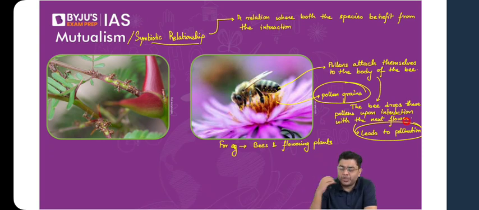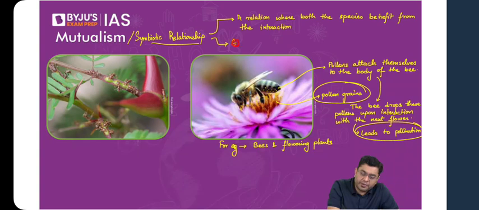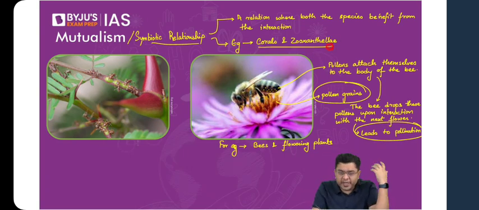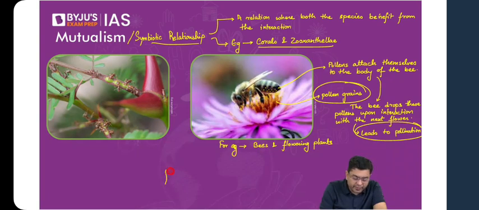Another example which can be taken is corals and zooxanthellae. This is a relationship that we study more about in the later portion, but when you talk about corals and their existence, the corals are generally stuck to the ground surface itself, and they have various different tentacles attached to their body structure.